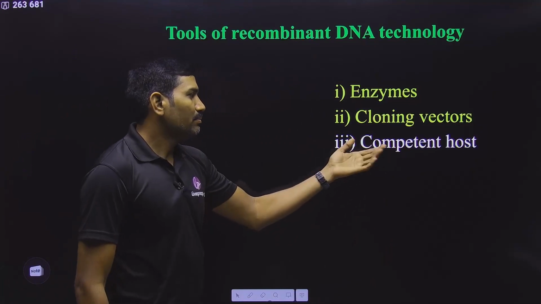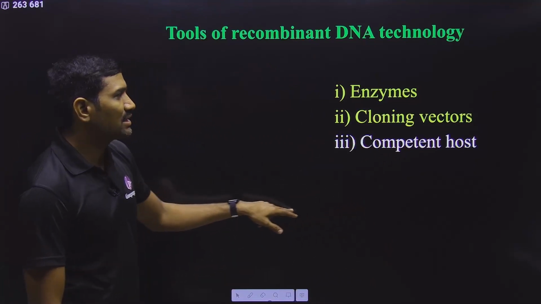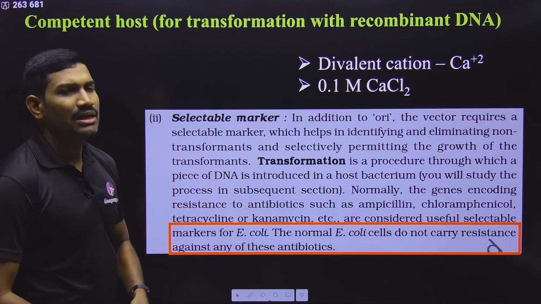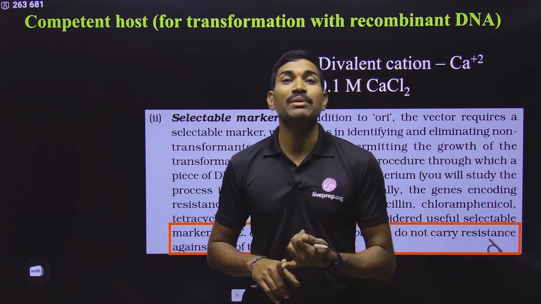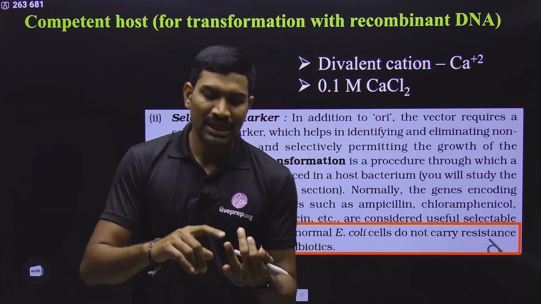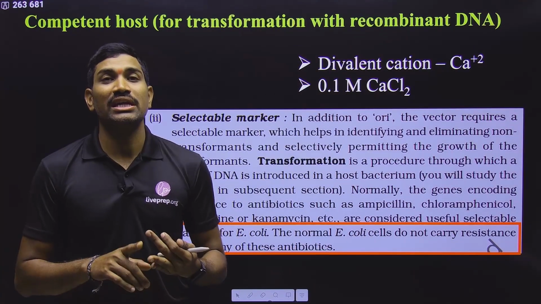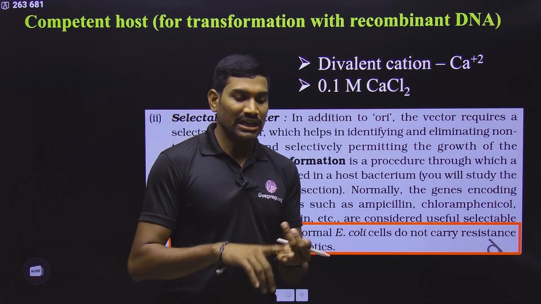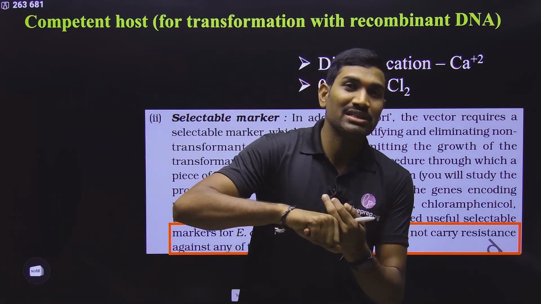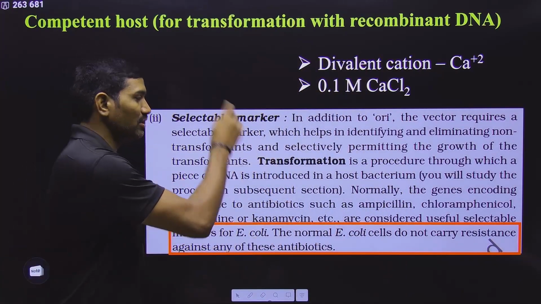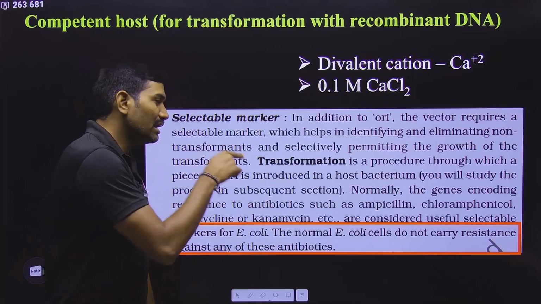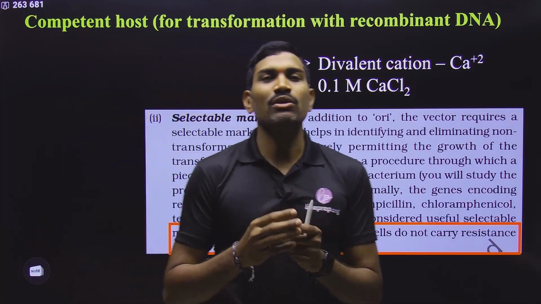And now we are pending with the competent host. Now we will study about the competent host. What is this competent host? Please remember, in the NCERT, we are talking about the pBR322 vector based selection and pUC18 or pUC19 based blue white colony screening. In both these cases, for both of these vectors, the host is E. coli. So we are talking only about E. coli. So here in this E. coli, what happens is, E. coli is a bacterium.